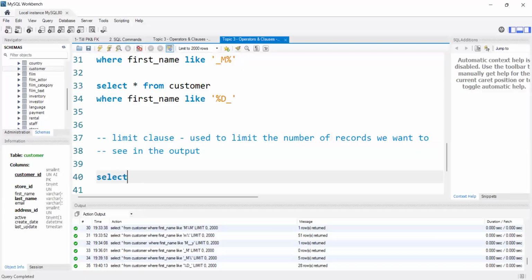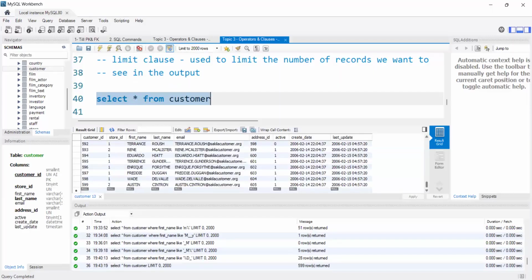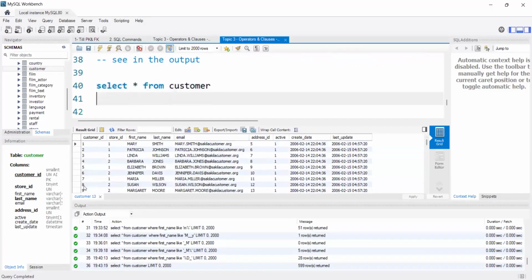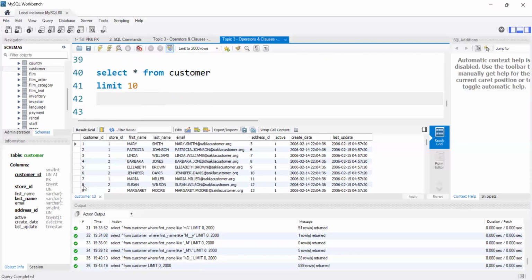For example, let me use the same table: select star from customer. This is my customer table, and if I scroll down, I have 599 rows here, right? Suppose I want to see only 10 rows, I can simply say limit 10. By using the limit clause, I limit the number of records I want to see in the output. It will go in sequence and display the first 10 only.